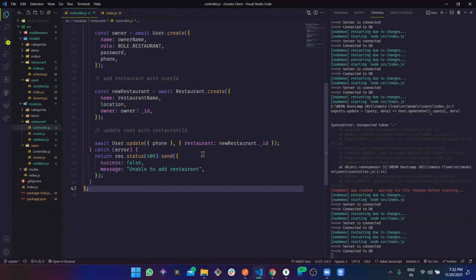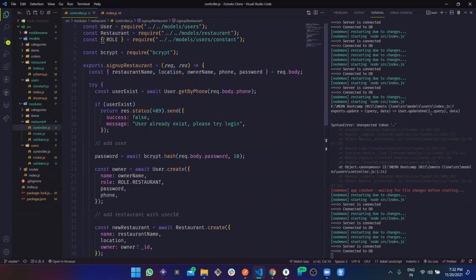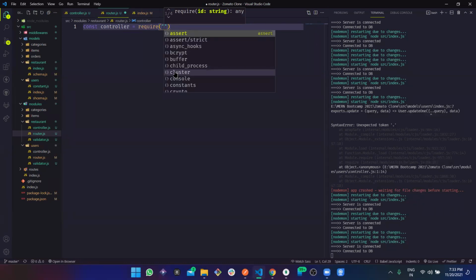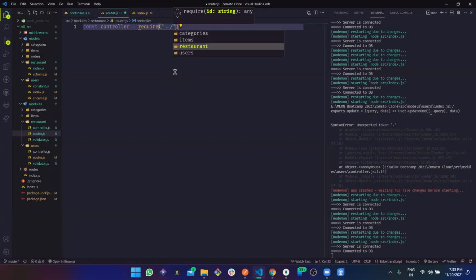So we can call it multiple times. Update phone, restaurant, and the restaurant id itself, right? Now it looks fine. Now let's just add this to the router. I mean, router, firstly let's get our controller, and I guess this is the last one we are going to work on today. If it successfully works, I don't want any bug to stop us, as it usually happens. Restaurant, why are we going forward?